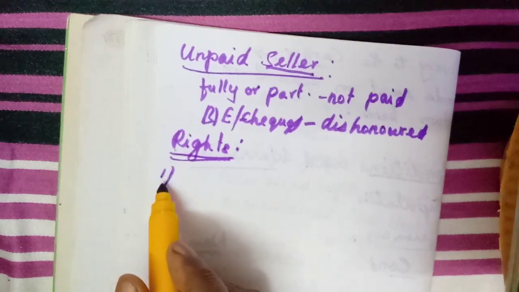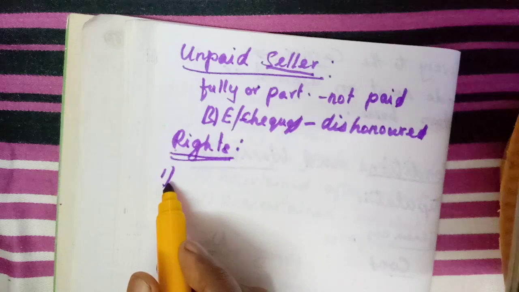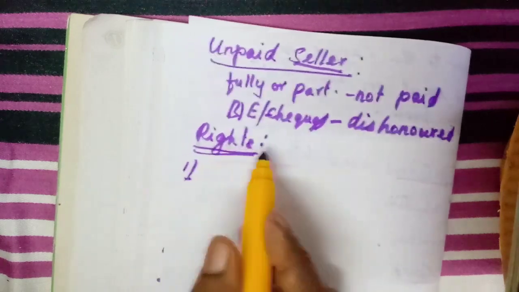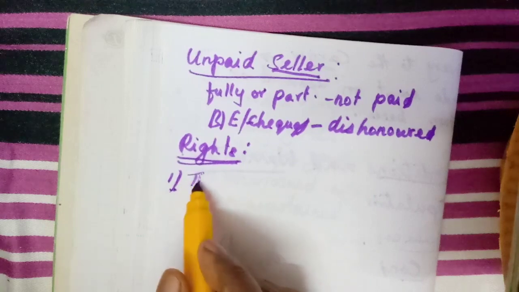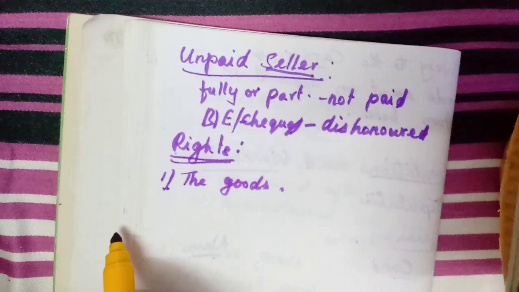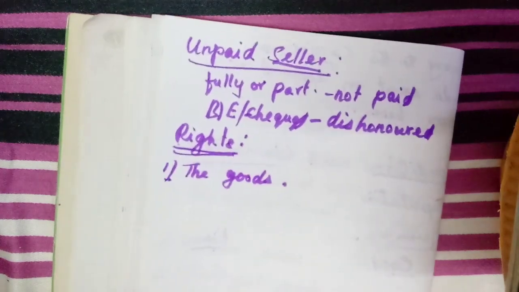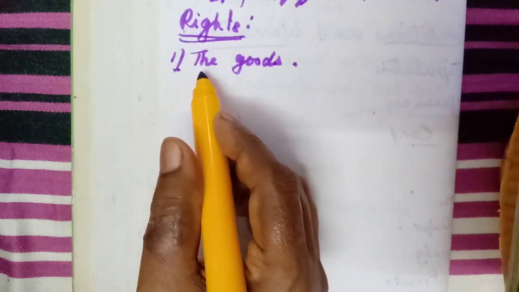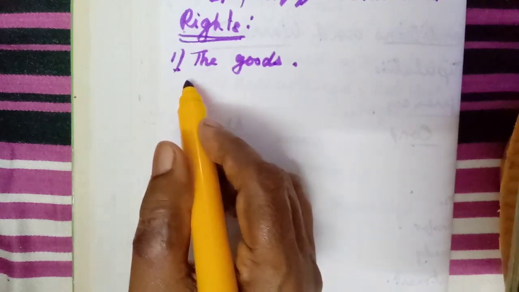Here under two headings we are going to learn. First one, the rights of the seller against the goods. What he can do with the goods. Here again, against the goods, under two headings we are going to learn.